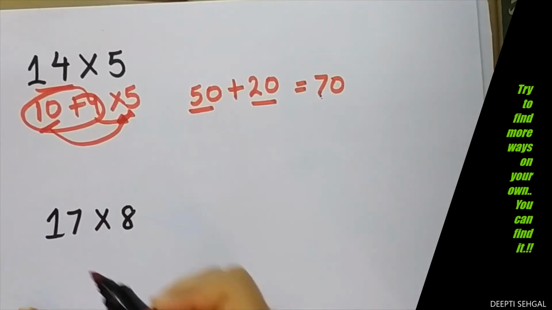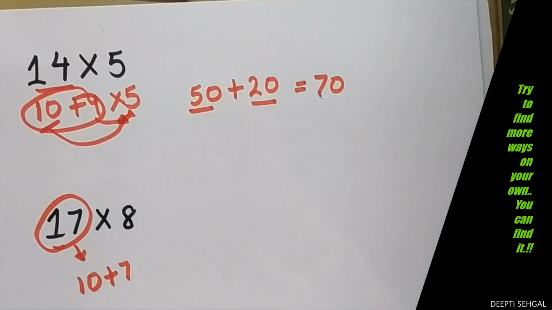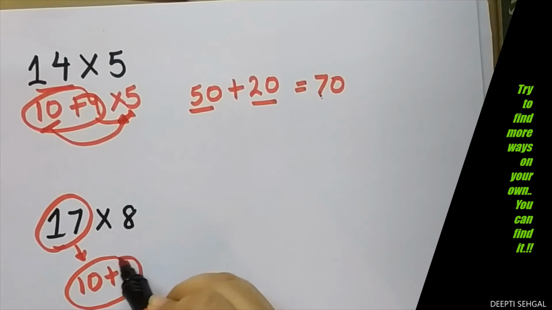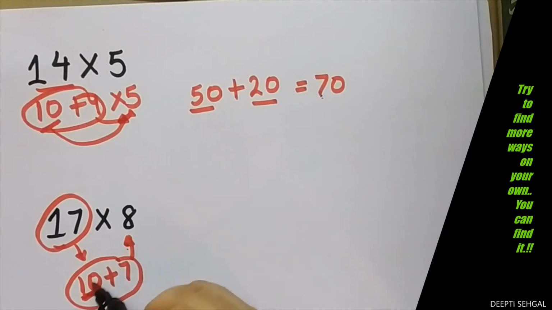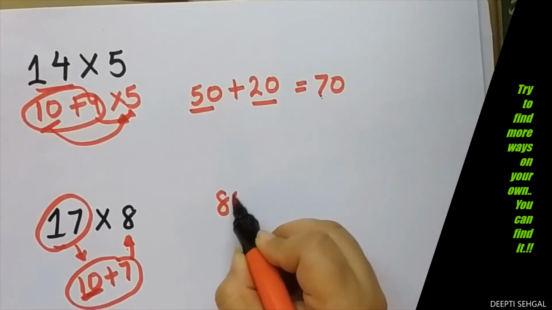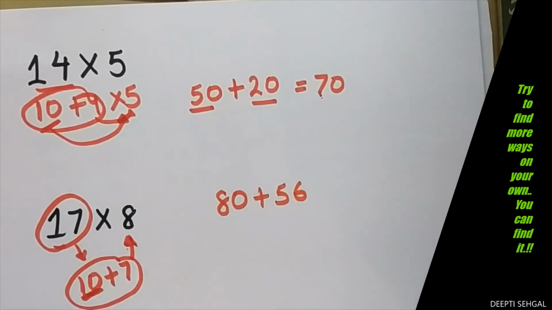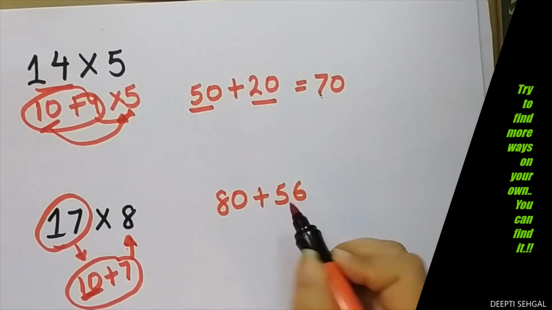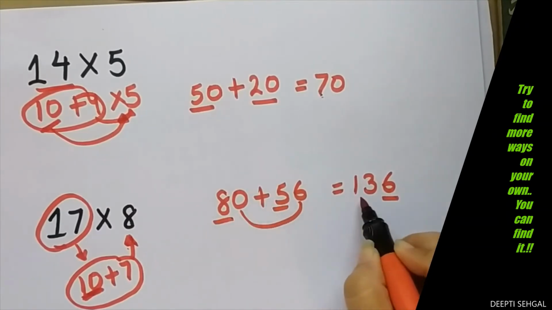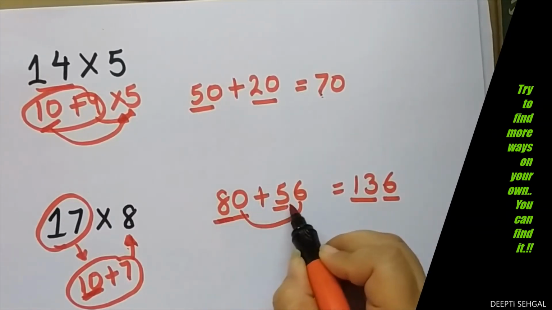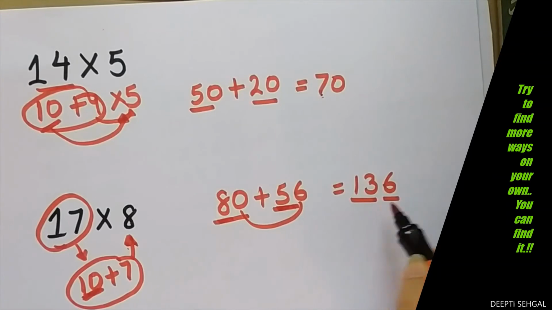Let us find out this. Again break it. This is 10 added to 7. And then we have to multiply this with 8. First multiply 10 by 8. What is 10 multiplied by 8? It is 80. And then 7 multiplied by 8. 7 multiplied by 8 is 56. Now add them. 80 added to 56. So it is 136. 0 plus 6 is 6, and 8 plus 5 is 13. Or you can say 80 plus 50. Don't take 6. 80 plus 50 is 130. And then add 6. 136.